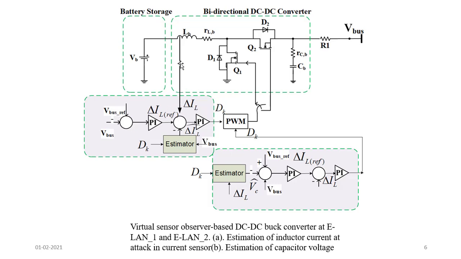The current taken at this inductor and the current generated by this estimator will be compared, and then a decision will be taken and the error will be generated, and the further PWM pulses will be generated to switch either the switch Q1 or switch Q2.